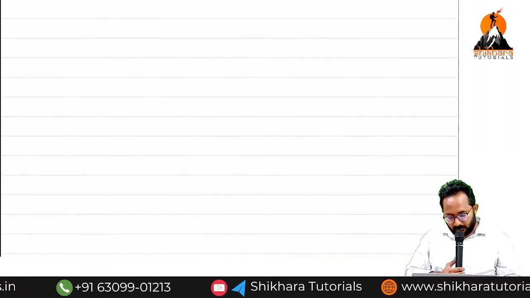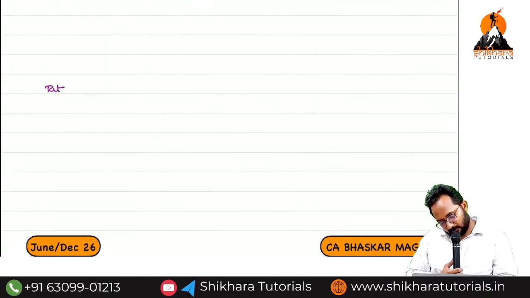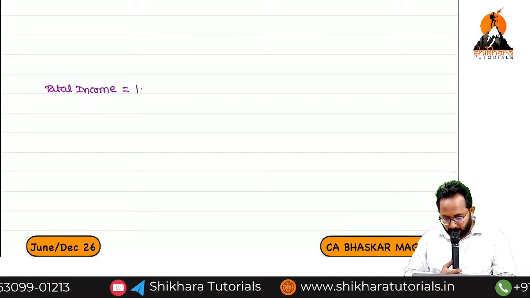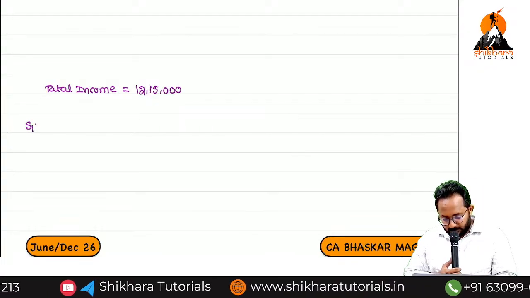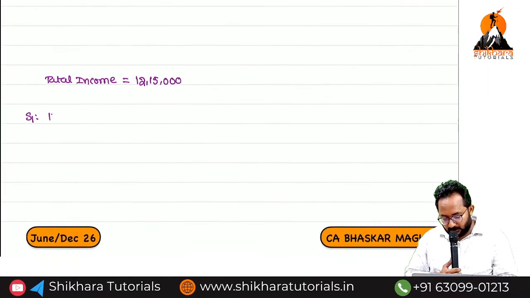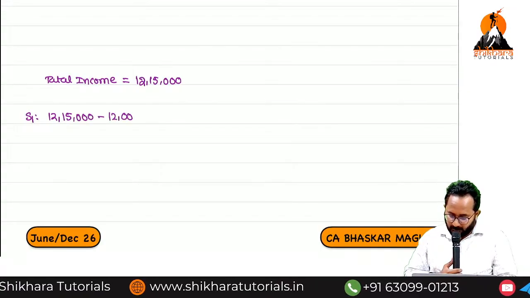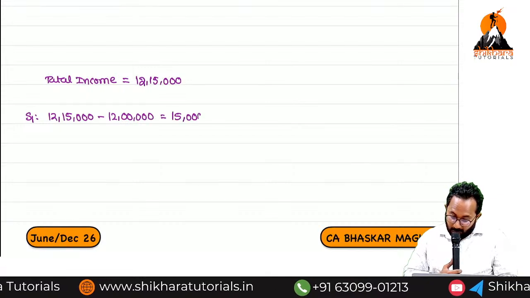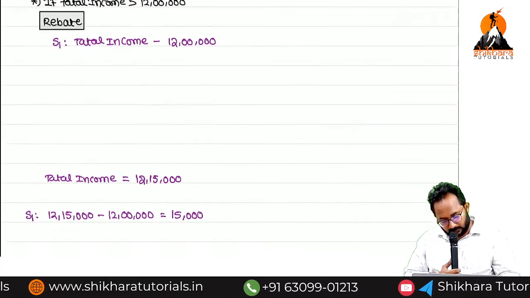Example, how much total income do we have? 12,15,000. So now, first step: total income more than 12 lakh, how much will it be? 15,000. That is the additional income I am earning more than 12 lakh. 15,000.